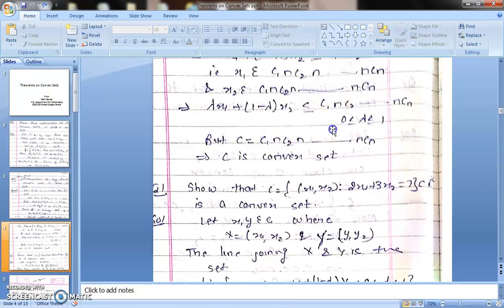That is C. So the line segment joining them belongs to C. Therefore we have proved that C is a convex set. The result is the same as we got in our previous question. Now the next question is question number 1.